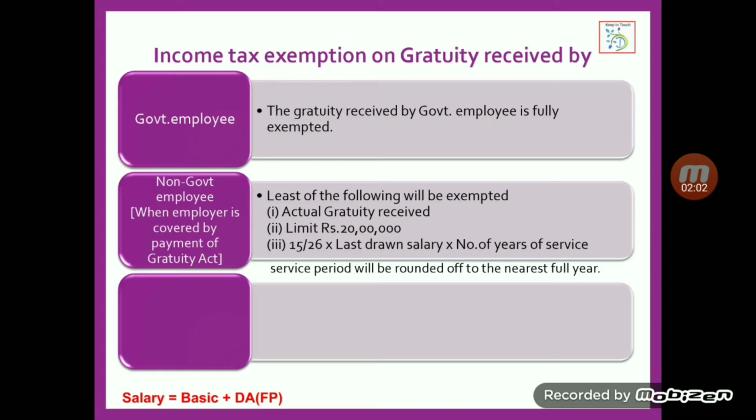When we are taking the number of years, if there is any fraction of a year, that is in months, that can be rounded off. If it is below 6 months, we can ignore. If it is above 6 months, that can be considered as 1 year.